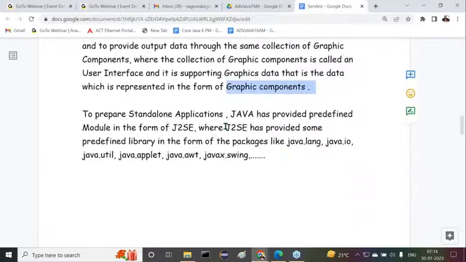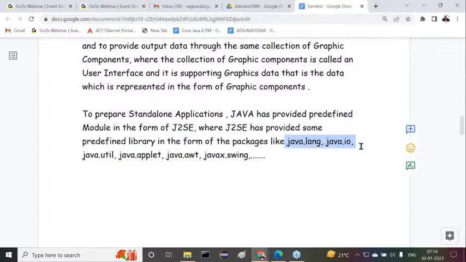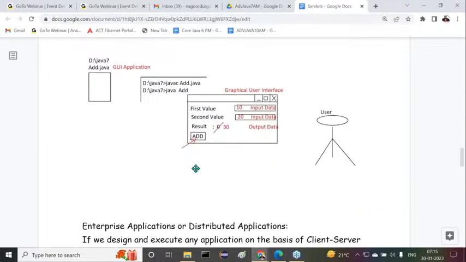To prepare standalone applications, Java has provided a separate module, J2SE, where J2SE has provided some predefined libraries in the form of packages like java.lang, java.io, java.util, and for the sake of GUI applications, java.applet, java.awt, javax.swing, and so on. These many things exist here. Then after that, I have given a simple diagram for this.